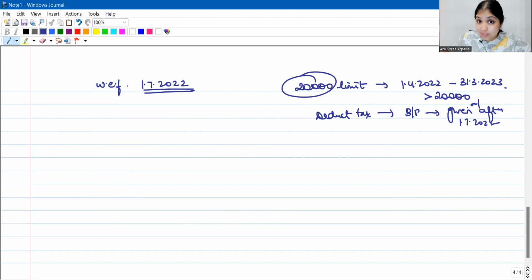When you're calculating the 20,000 limit, when you're going to check whether the total benefits and perquisites which I've given to Mr. Green are more than 20,000 or not, I will consider the entire year, even April, May, June. But when I'm deducting tax at the rate of 10%, I will deduct tax only on those benefits and perquisites which were given on or after 1st July 2022.